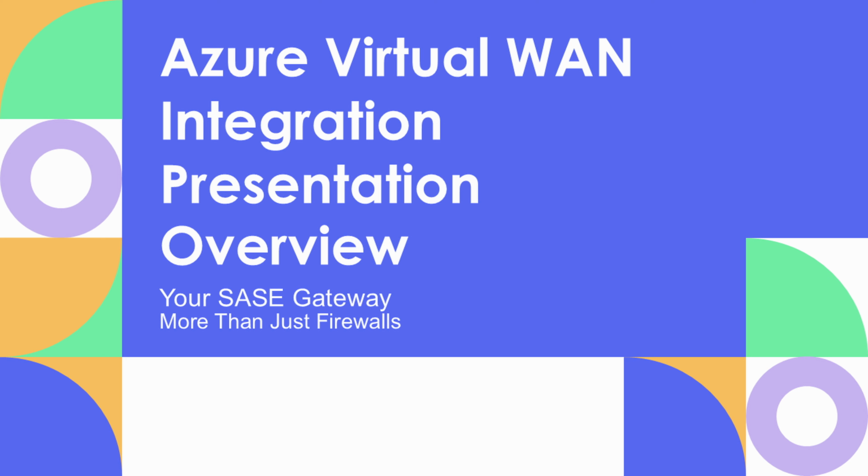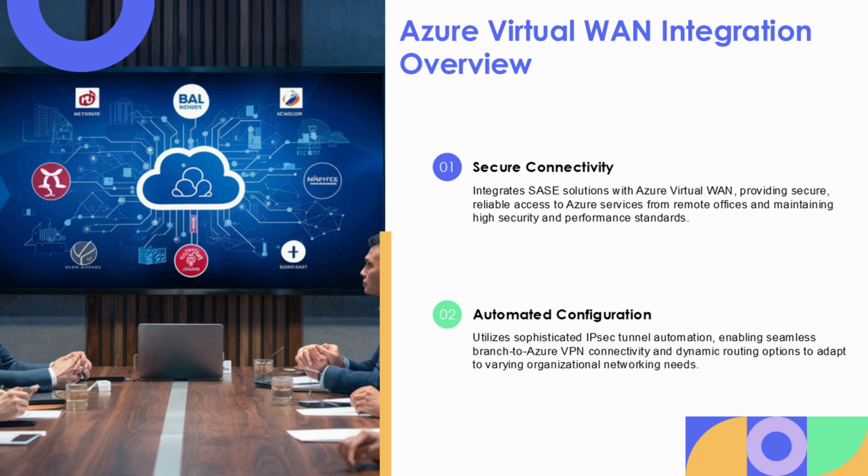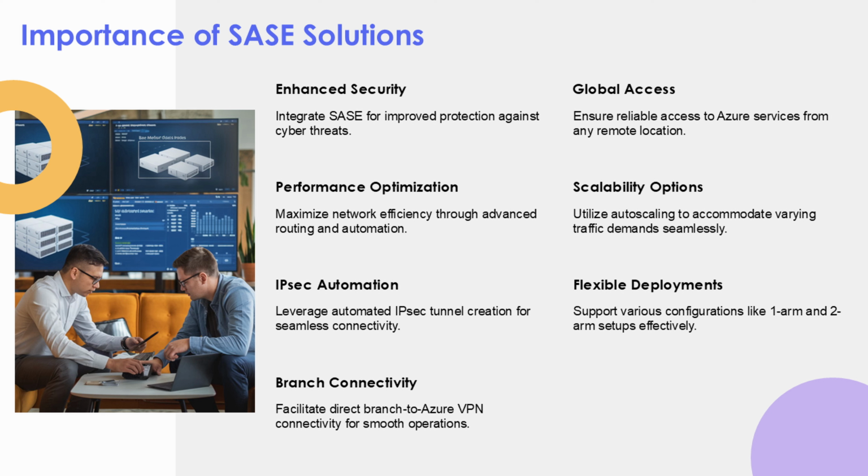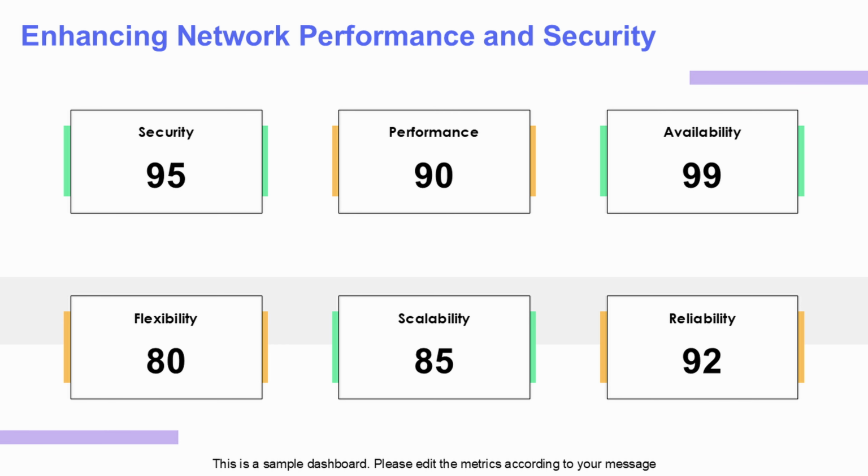Network connectivity enhancements and optimization. Azure Virtual WAN integration. Integrating SASE solutions and Azure Virtual WAN creates powerful network optimization opportunities that enhance security and performance. Open systems integration with Azure Virtual WAN demonstrates how SASE platforms can provide secure, reliable, and high-performance access to Azure services worldwide from remote offices and branch locations.